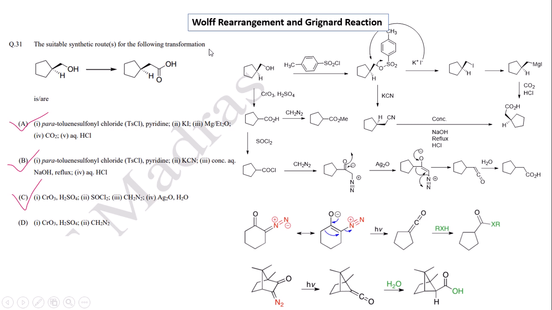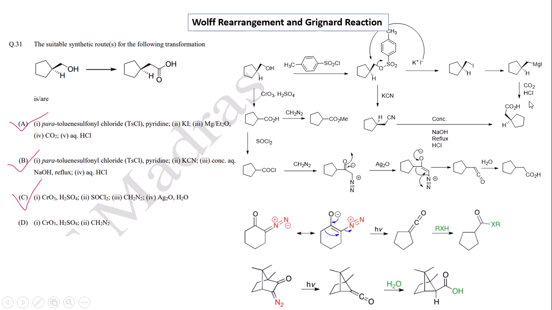Now the problem is on the Wolff rearrangement and the Grignard reaction. The conversion is from the cyclopentyl derivative to the cyclopentyl carboxylic acid derivative, and we must find which reaction can take place. In option A, para-toluenesulfonyl chloride reacts with the primary alcohol to produce the OTs, and this OTs reacts with potassium iodide under SN2 reaction to produce the alkyl iodide. Then this alkyl iodide reacts with the Grignard reagent, followed by carbon dioxide quenching, to produce the carboxylic acid derivative, which is the desired product.